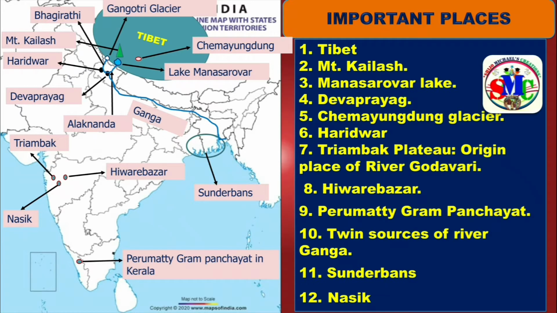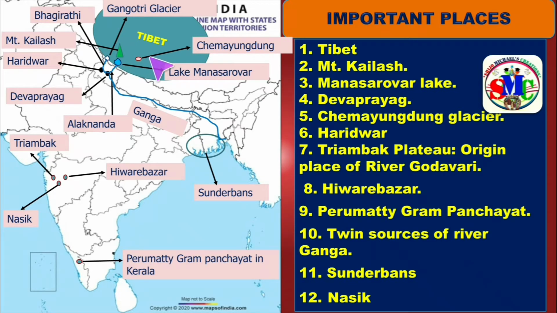Now let us learn some important places that will be asked from this chapter to locate on India map. They are: first one, Tibet. This is the location of Tibet. Next, Mount Kailash. This is the Mount Kailash. Next, Manasarovar Lake. This is Lake Manasarovar. This is the location. Next, Devaprayag. It is the place where Bhagirathi and Alagananda joins together and forms Ganga. This is the location. Next, Chemayungdung Glacier.